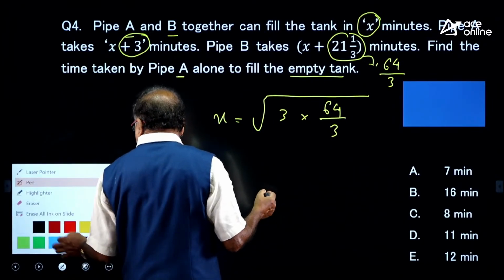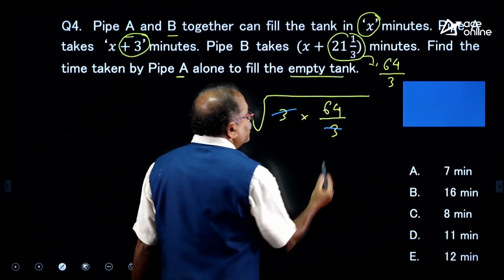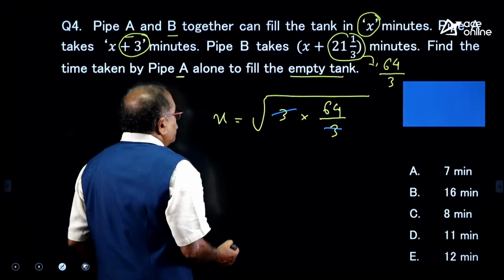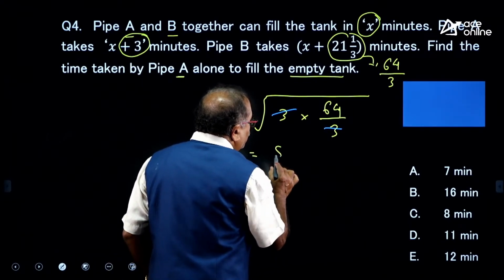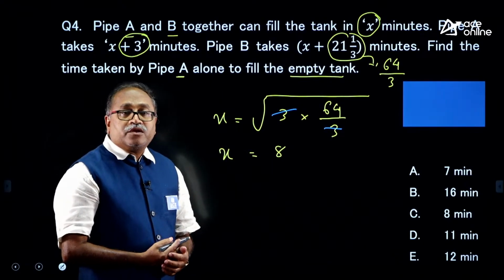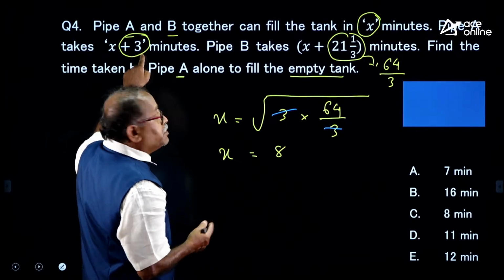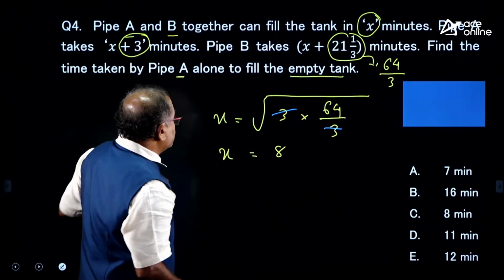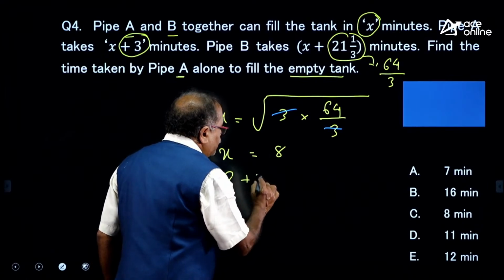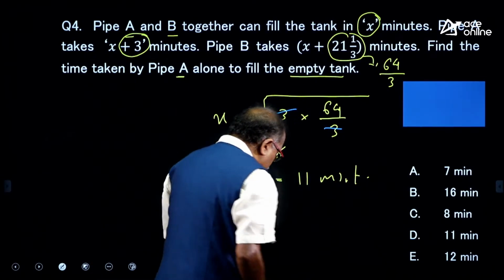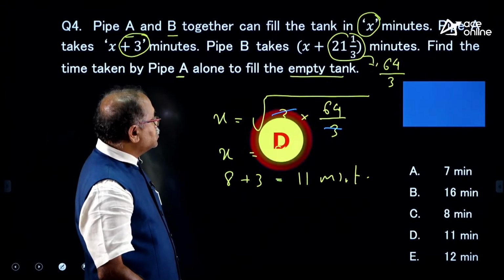You notice that the 3 and 3 get cancelled, and the square root of 64 is nothing but 8. So, x is equal to 8. Now, the question asks how many minutes A alone can fill the tank. That is x plus 3 minutes, that means 8 plus 3, so my answer is 11 minutes. Did anyone answer the question? The option choice has to be D.